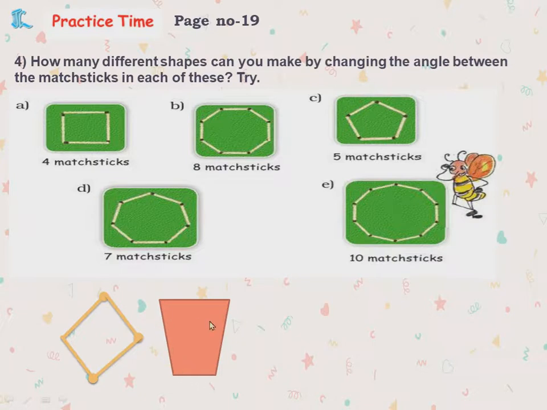So this is also 4 matchsticks. Made it in this way. Similarly, for example, the next one, 8 matchsticks. This is the shape which is given here. I made it in the form of stars. 10 matchsticks. Made it in the form of star. Like this, you'll make different shapes with 5 matchsticks, 7 matchsticks. 4 also you try different, 8 and 10.